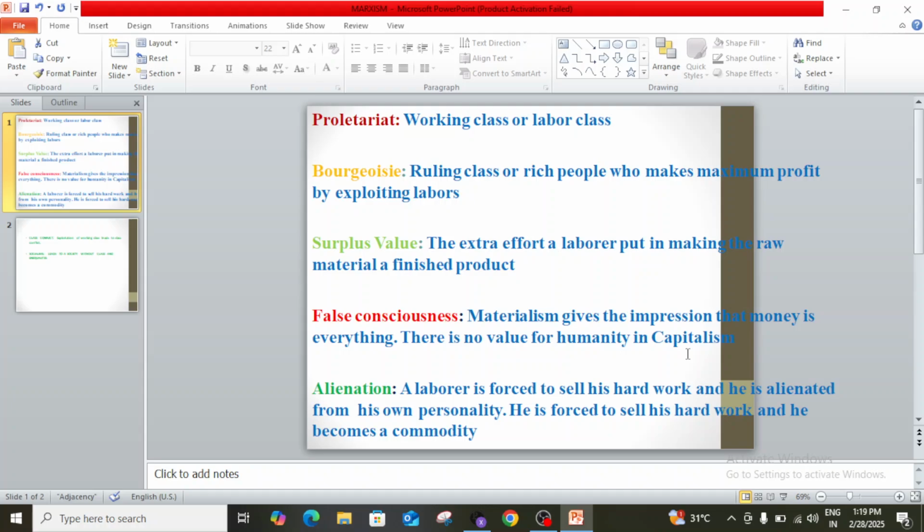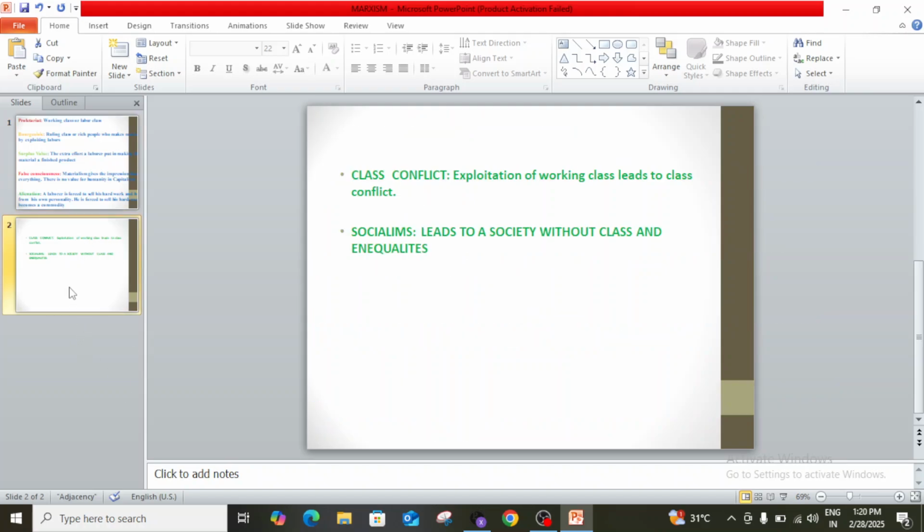So alienation means, first, the laborer is separated from his skills or hard work, and second, from his own self. This double alienation of the labor class and their exploitation by capitalist society leads to a struggle between workers and the ruling class, which ultimately makes a social change. This gradually produces a classless society, or socialism.